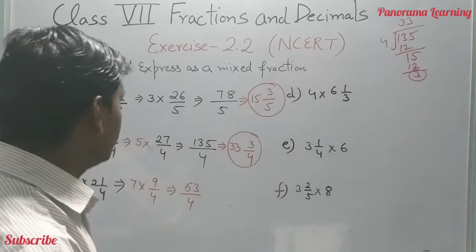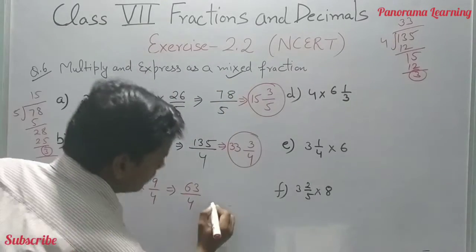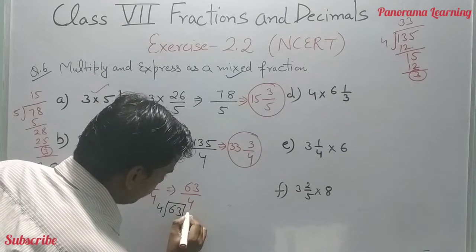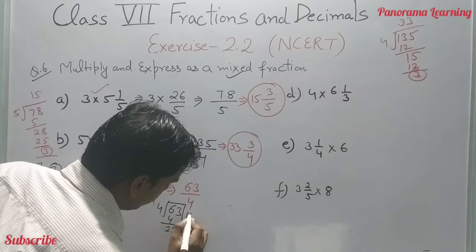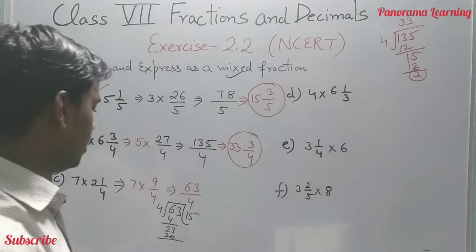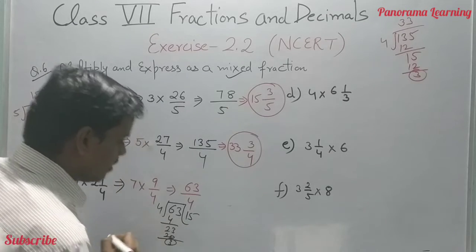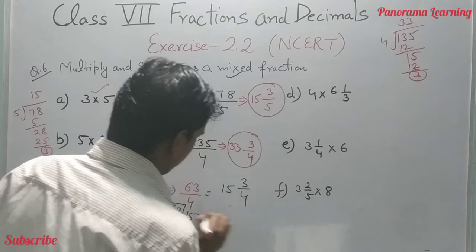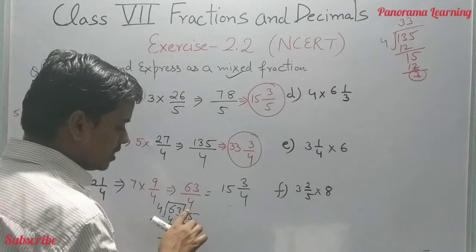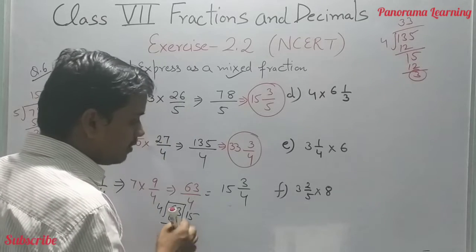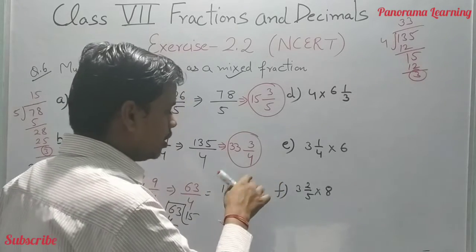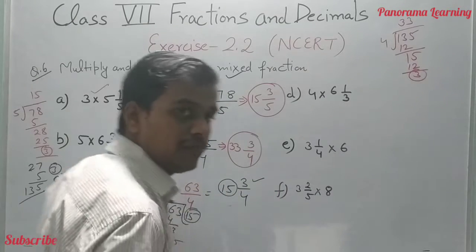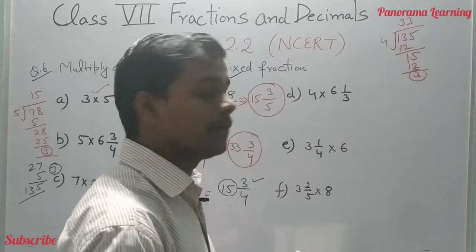Then we have to convert this into a mixed fraction. 63 divided by 4. 4 ones are 4, 4 fives are 20, and here we got 3 as a remainder. Then the answer is 15 whole 3 by 4. Because we have to convert this into a mixed fraction, 4 is written here. The remainder becomes the numerator, and the quotient becomes the whole number. So 15 whole 3 by 4 is the correct answer.